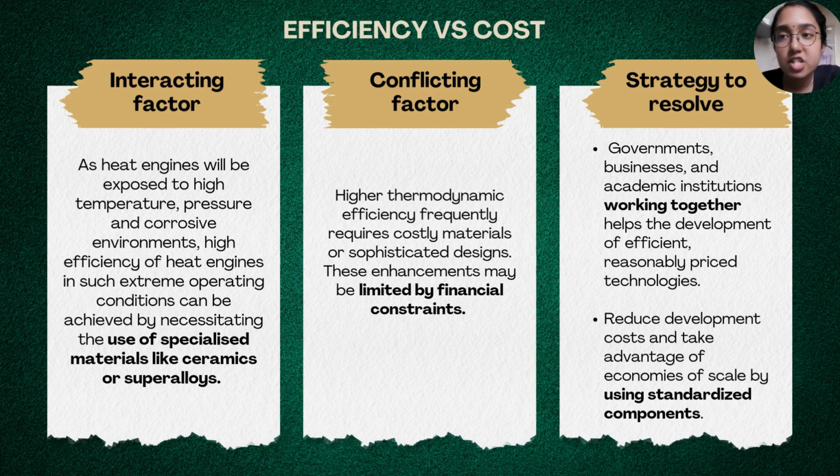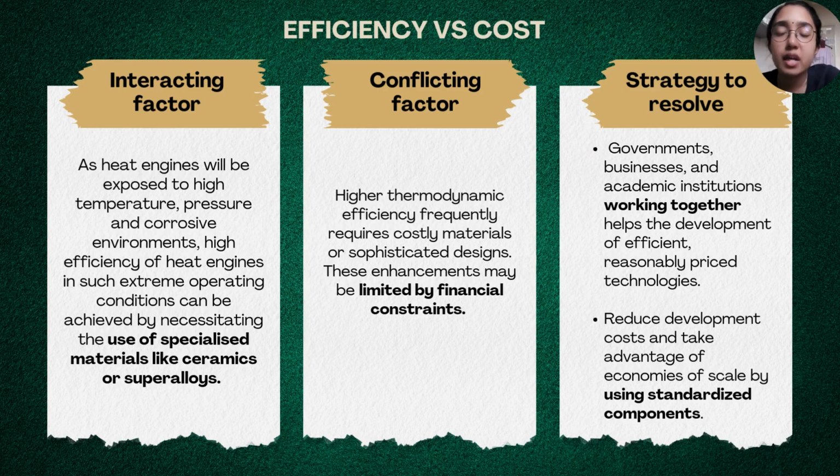Lastly, for this presentation, let me explain the complex interaction within the system: the interacting factor versus the conflicting factor. It is efficiency versus cost. The interacting factor is that, as the heat engine will be exposed to high temperature, pressure, and a corrosive environment, high efficiency of the heat engine in such extreme operating conditions can be achieved by necessitating the use of specialized materials, for example, ceramic or superalloys.